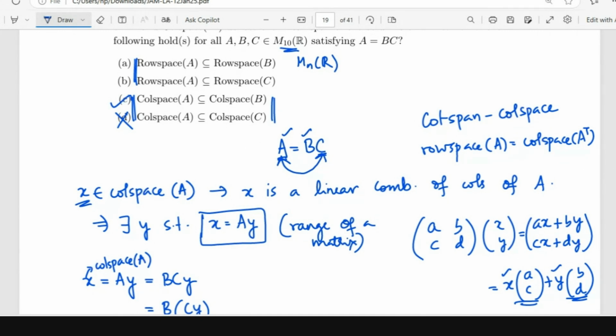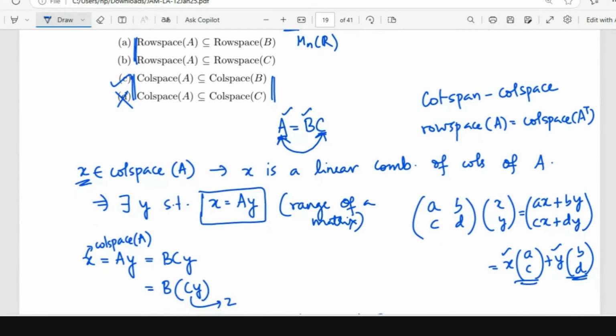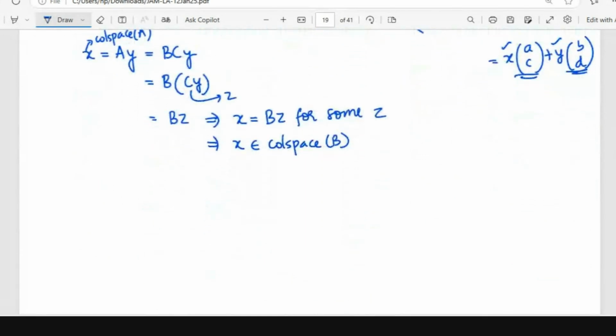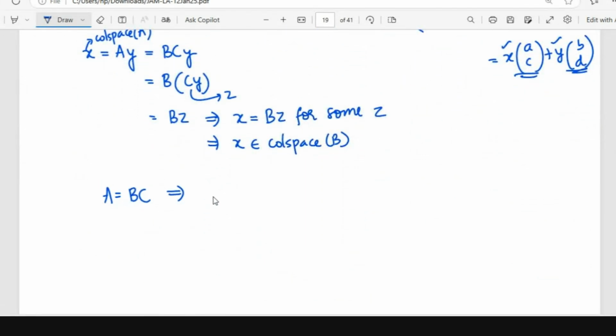Now that we have done it for column space, we needn't do anything for row space, right? We know the relationship between row space of A and column space of A transpose. A equals BC implies A transpose equals C transpose B transpose.